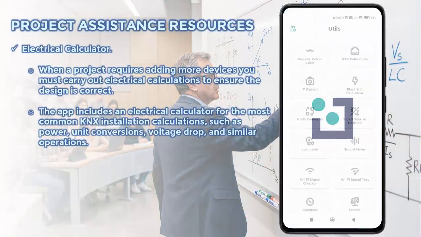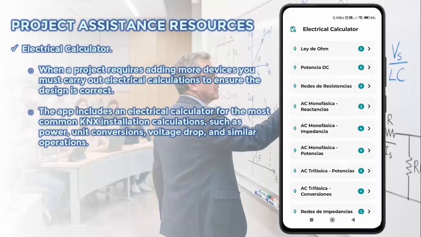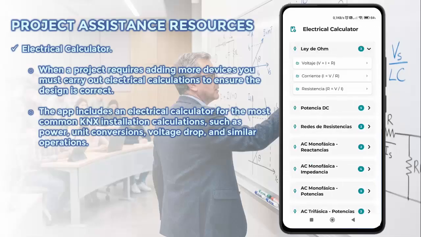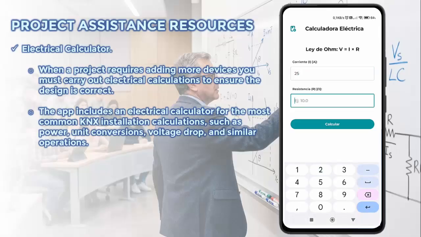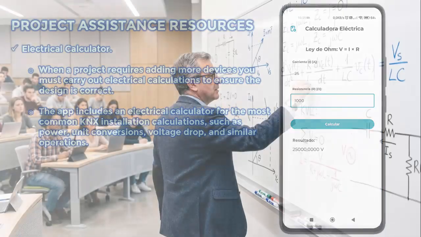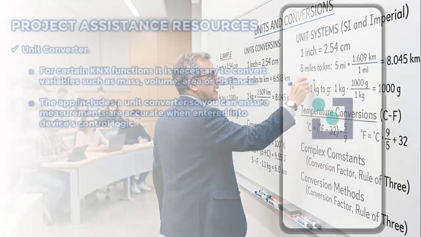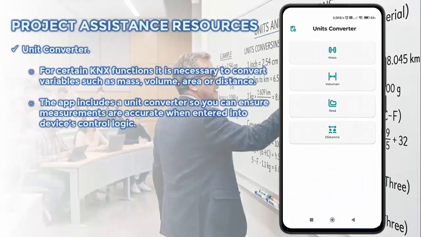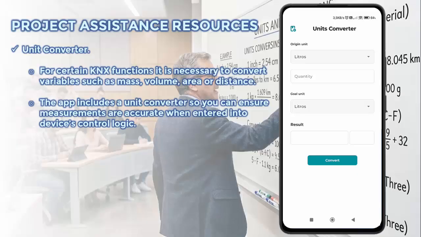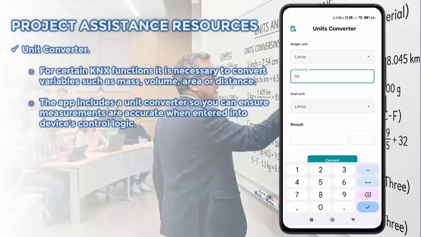Electrical Calculator. Any complex KNX project will require electrical calculations to be carried out. To make these calculations more straightforward, the application includes an electrical calculator featuring the most commonly required operations. Unit Converter. In many building projects, unit conversion calculations are required in order to assign the resulting values to ETS device parameters. To perform those calculations, the application provides a practical conversion tool.